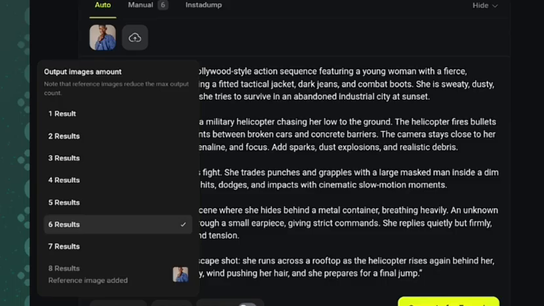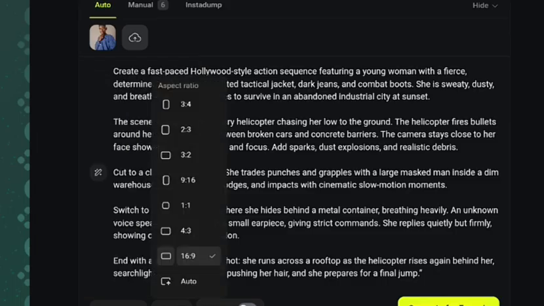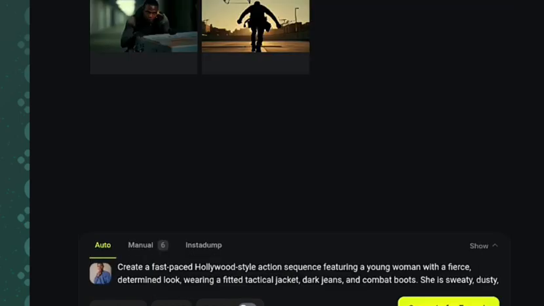Now I need to select the video ratio. Which ratio do I want? After clicking on the ratio, you can select any ratio you want. Since I'm using it for YouTube, that is why I select 16:9. But if you are using it for TikTok or Instagram, you can select their ratio here. After selecting the ratio, the next thing I need to do is to click on generate. And when I click on generate, that is when I get these movie images you are seeing right here.